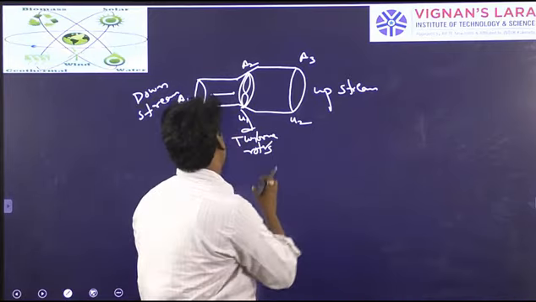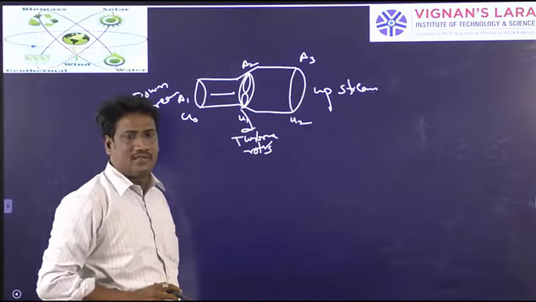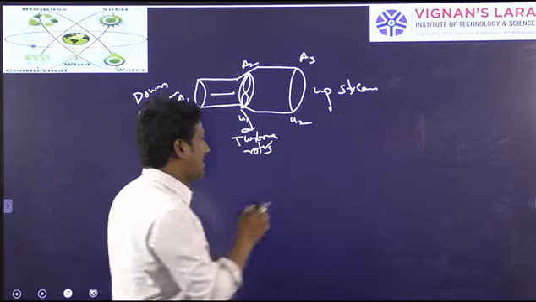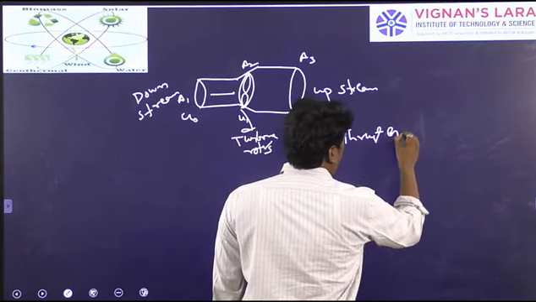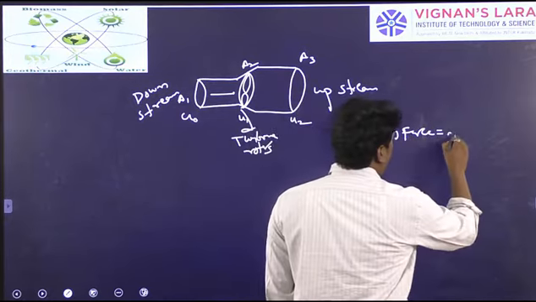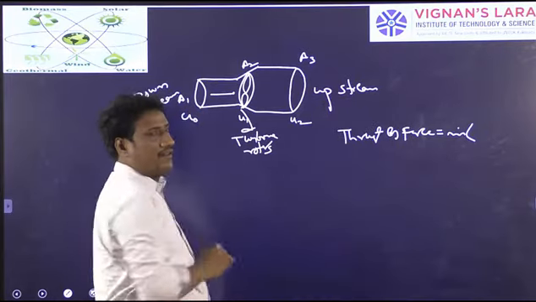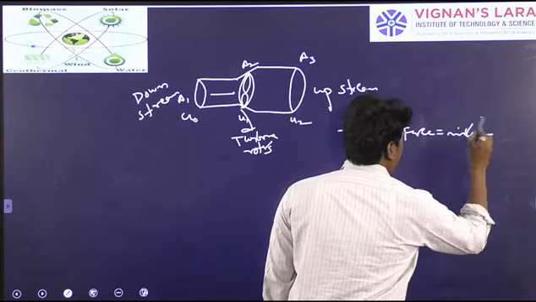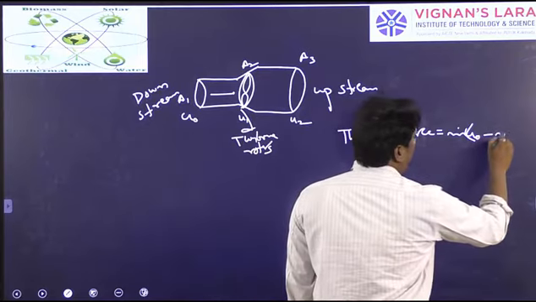The thrust when the wind comes and blows through the rotor blades, the thrust or force developed on the rotor blades, will be m dot into the speed. The force or thrust at the inlet is m dot into U naught, and the force or thrust at the outlet will be m dot into U2.